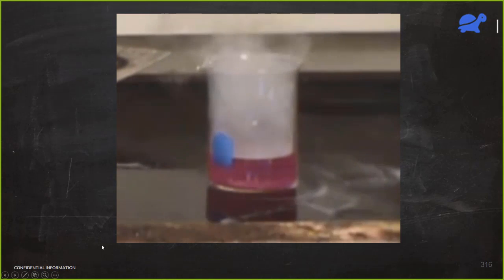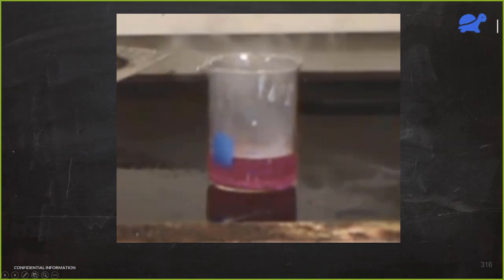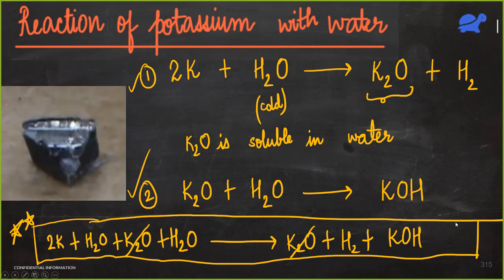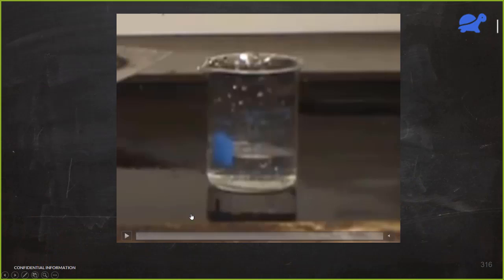Did you also notice that here the color of the solution is changing? You see that pink purple color is appearing here. So what can be the reason for that? Just think about it. What can be the reason? Because if we talk about potassium hydroxide, this is colorless. This solution would be colorless. Then why are we getting pink color here? What is giving it that pink color?